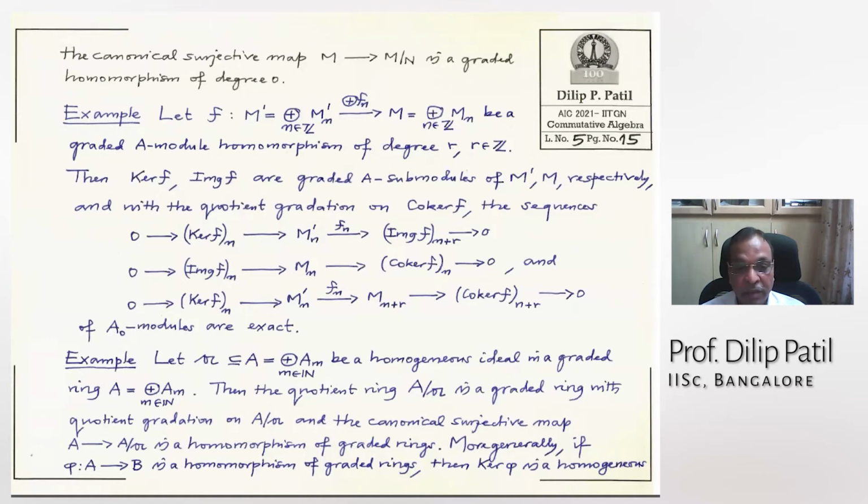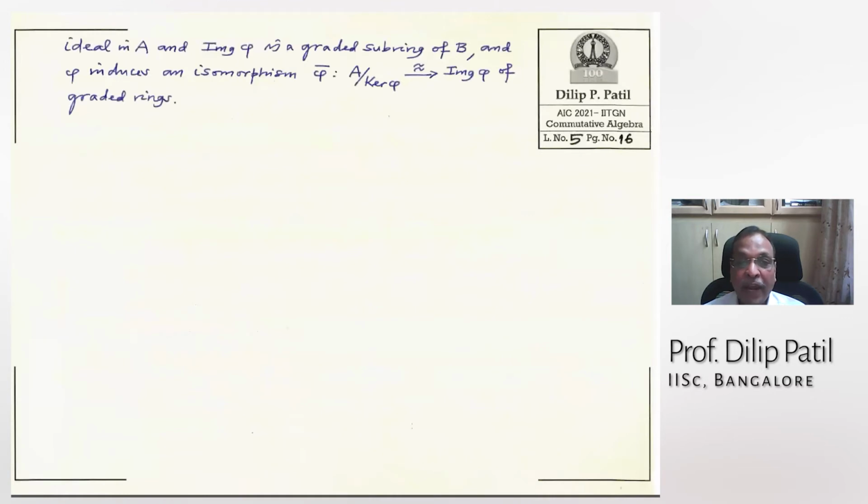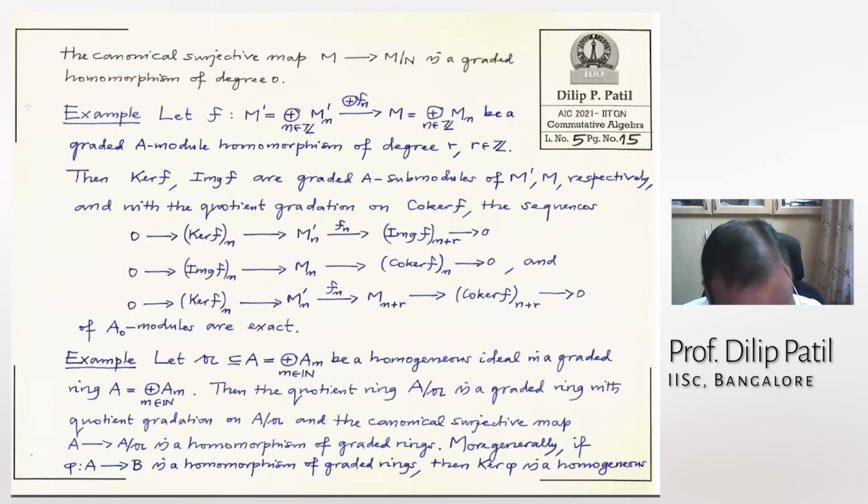All right. Next example: if you have a homogeneous ideal in a graded ring, then the quotient ring is also a graded ring with the quotient gradation, and the canonical surjective map is a homomorphism of graded rings. More generally, if you have a homomorphism of graded rings, then the kernel is a homogeneous ideal, the image of f is a graded subring, and the isomorphism induced by phi is an isomorphism of graded rings. You have to use the earlier example to check this. All right.